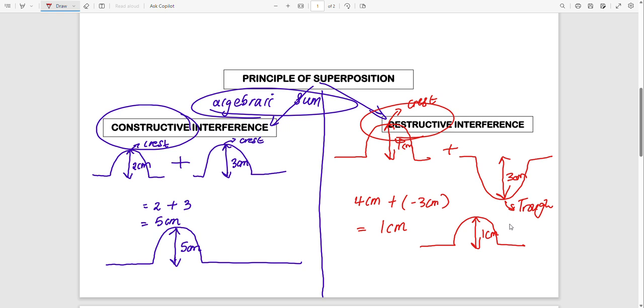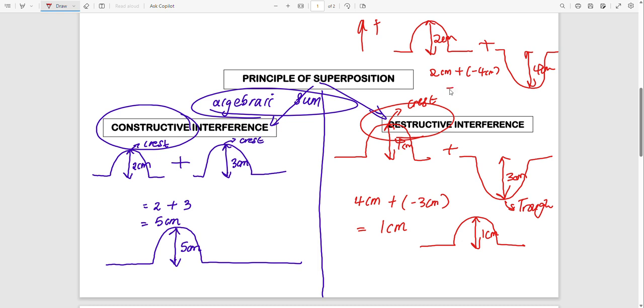So now let us say we have a pulse that is 2 centimeters, and we are going to add it to another pulse of 4 centimeters. I am still choosing up as positive, therefore I will say 2 centimeters plus minus 4 centimeters.